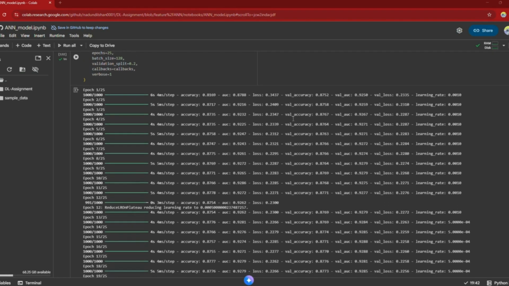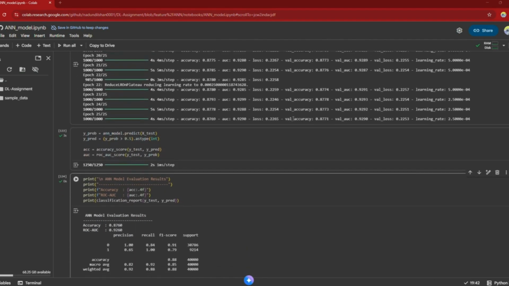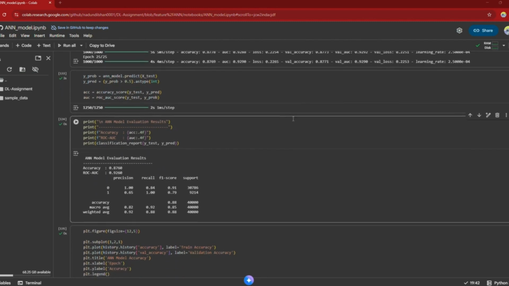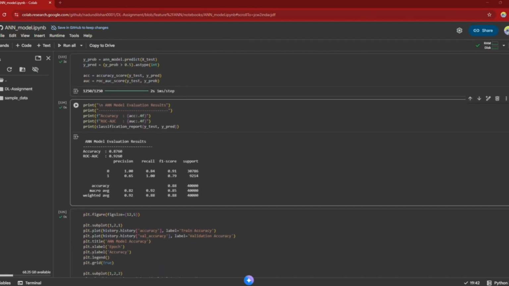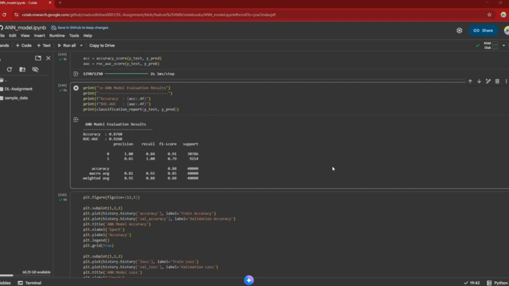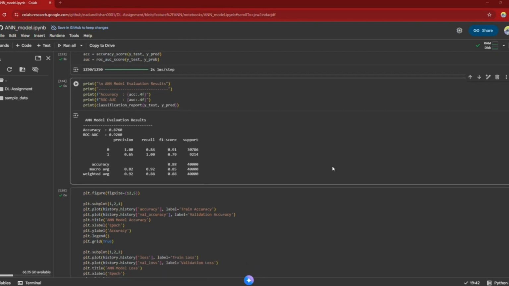After training, I evaluated the model on the test data. It achieved an accuracy of about 87.6% and an ROC score of 0.9269, showing very good classification performance. The classification report also showed high recall for the positive class, meaning the model effectively identifies potential house buyers.